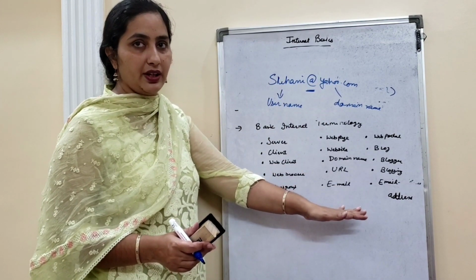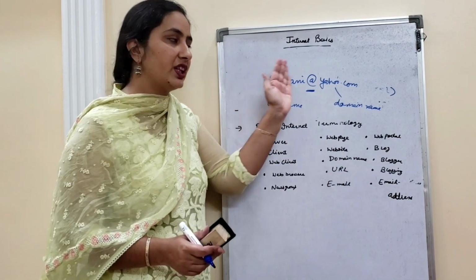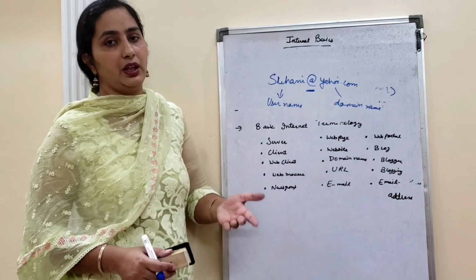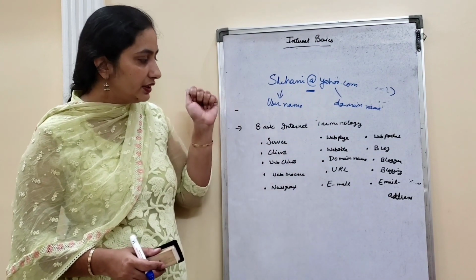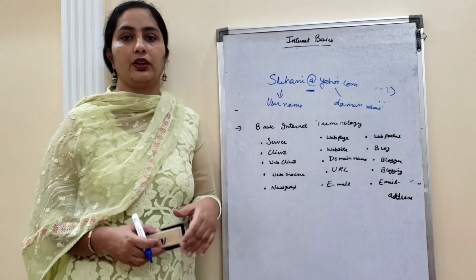So we have two parts: one is the name of the user, and the second is the particular site on which you have your account. So these are the different terminologies we have whenever we are working on the internet.